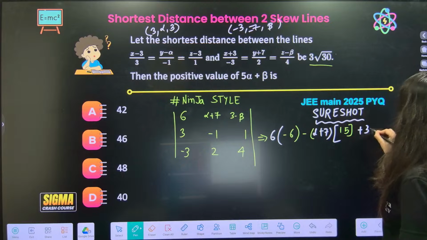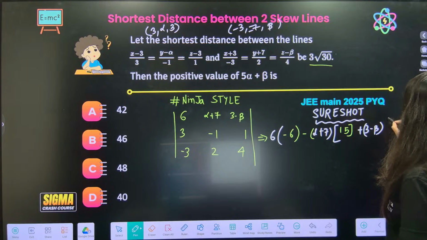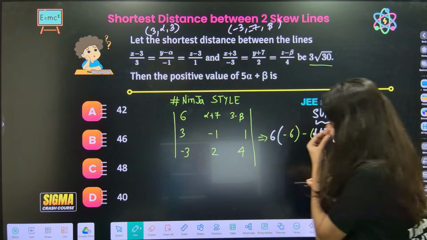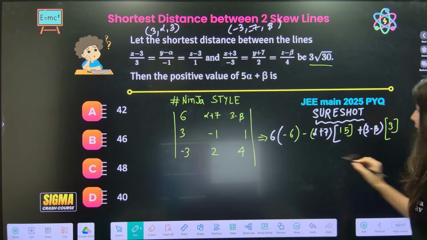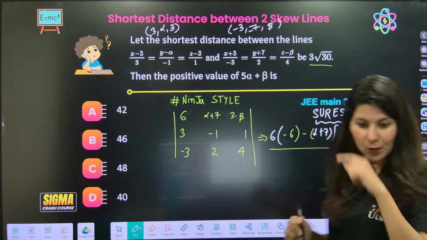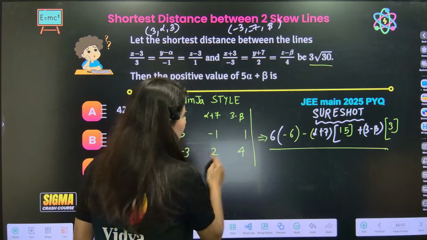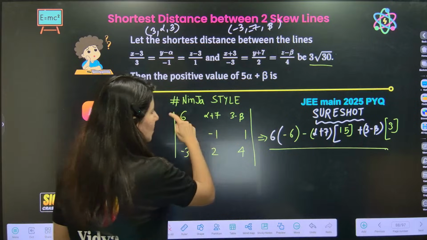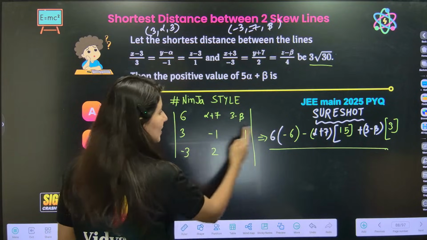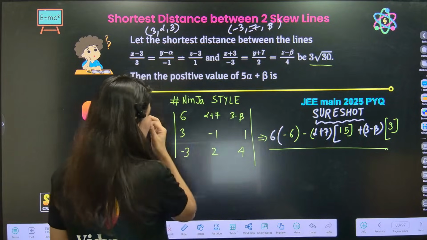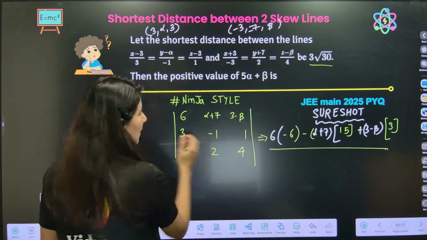Plus, this time 3 minus beta will remain outside and it will be 3 2s are 6 minus 3 is 3. Please check one more time and do not make any mistake. So 6 minus 4 minus 2 is minus 6, correct, with alpha plus 7. 3 4s are 12 plus 3 is 15, correct. And 3 minus beta is out there. 3 2s are 6 minus 3 is 3.